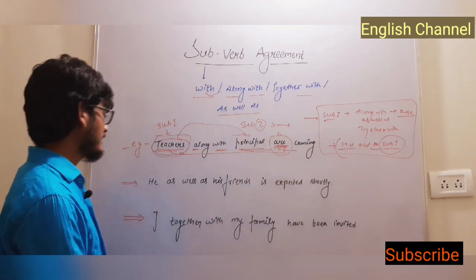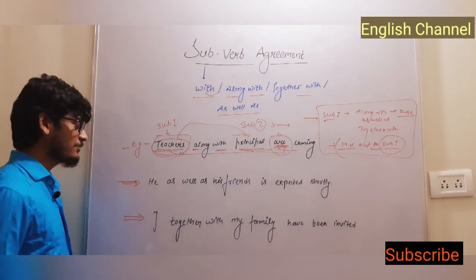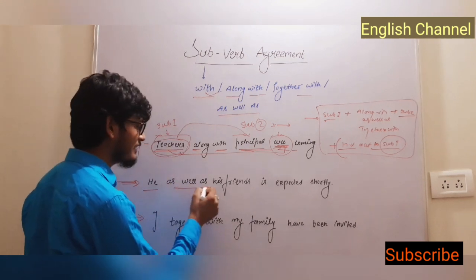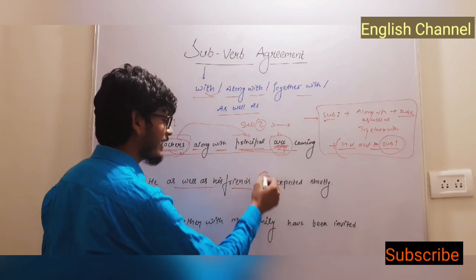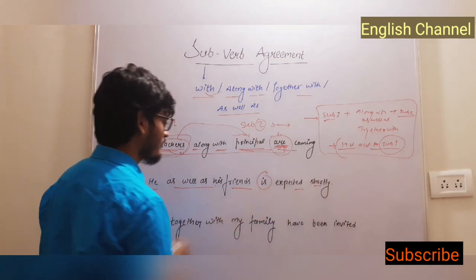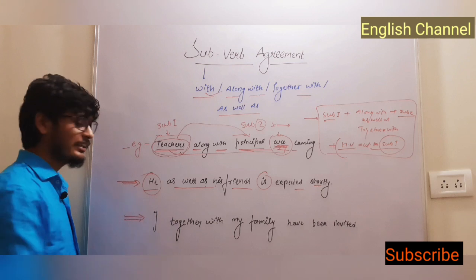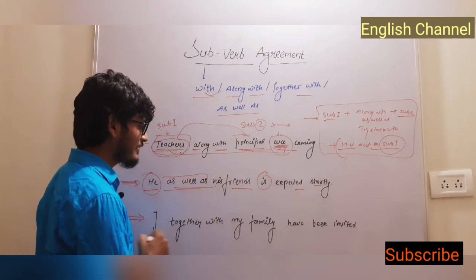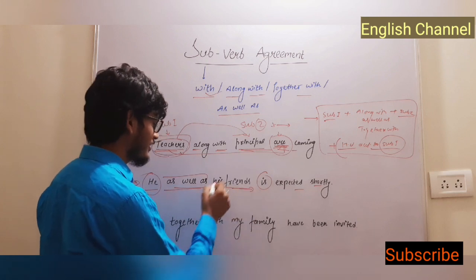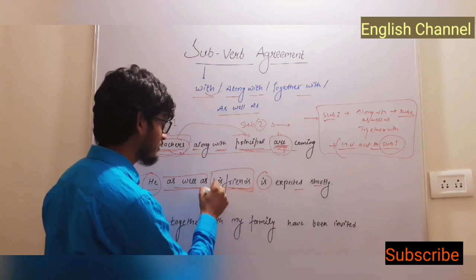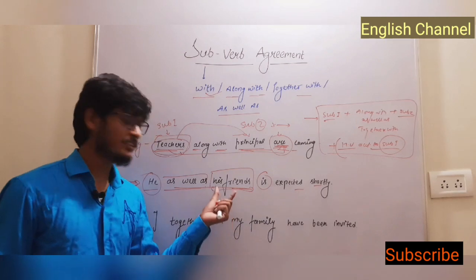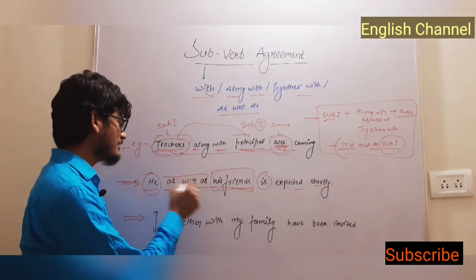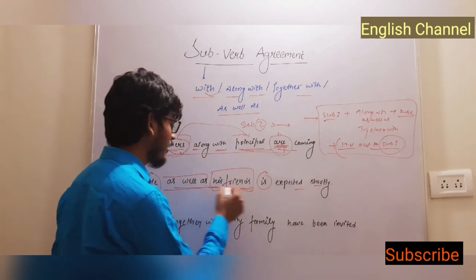Alright, same case with the next sentence: he as well as his friends is expected shortly. Look here, he is a singular subject, and we have used as well as his friends. We don't have to go with the second doer. This is the additional part of the sentence.